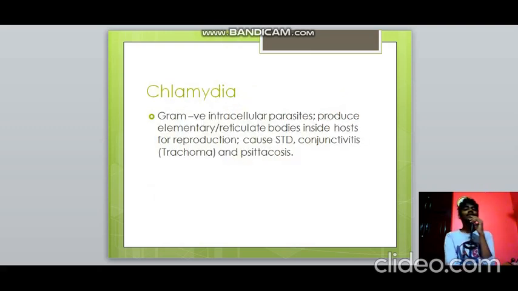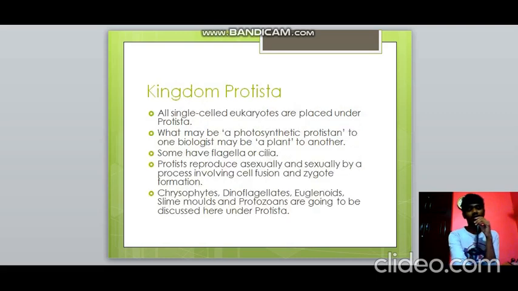Then chlamydia, we need to know about it. That is also a gram-negative intracellular parasite. It produces elementary bodies inside the host where it is present for reproduction, and it causes sexually transmitted diseases like STD and conjunctivitis like trachoma and psittacosis.